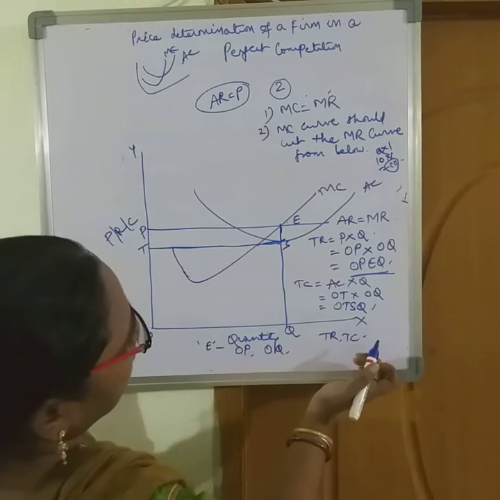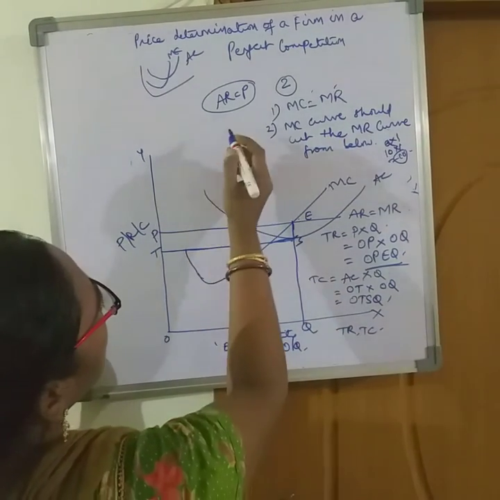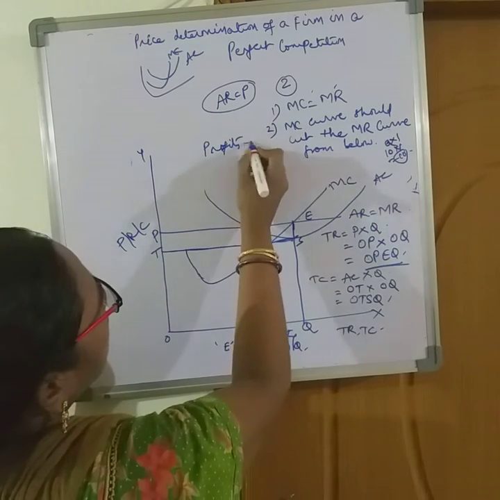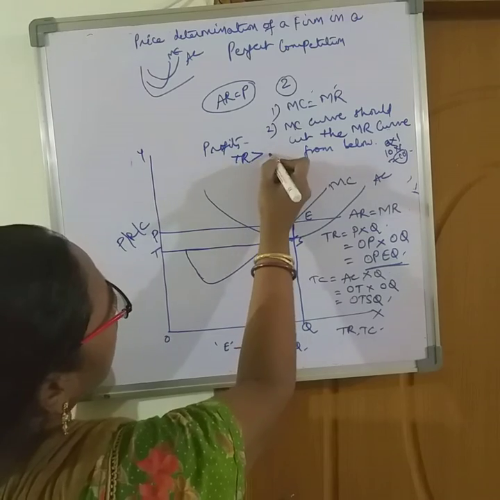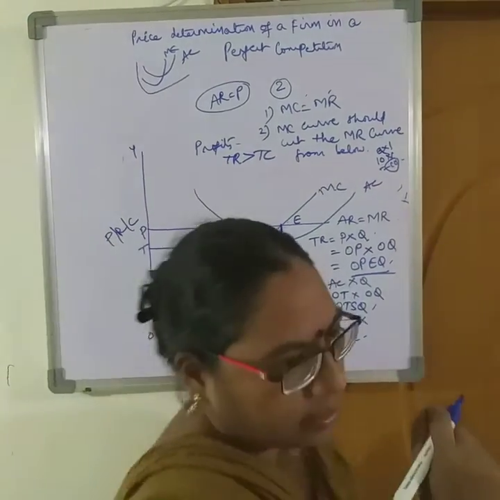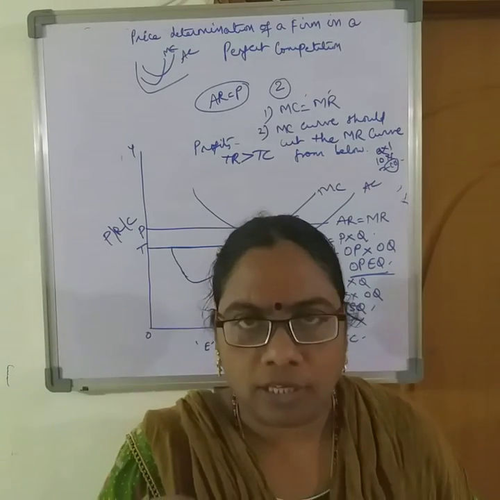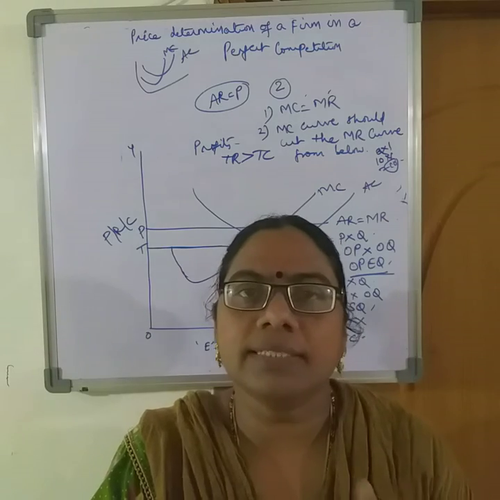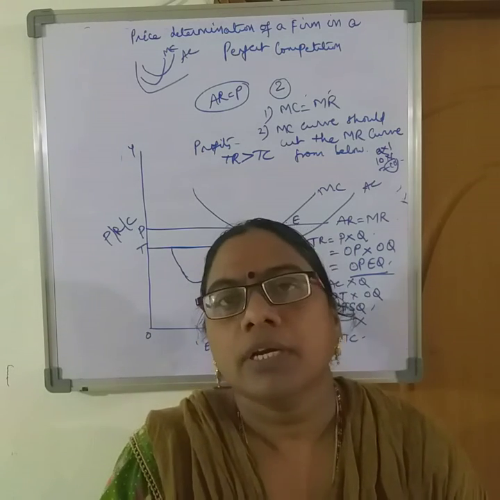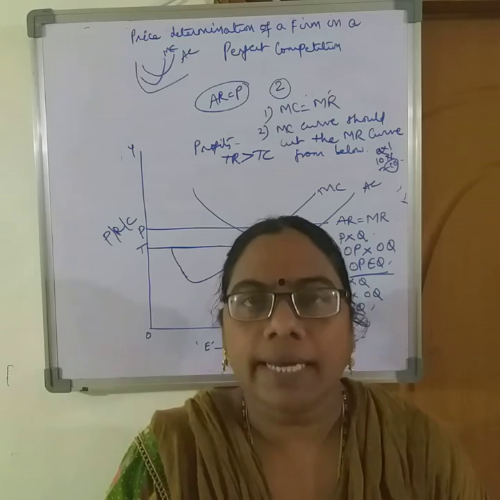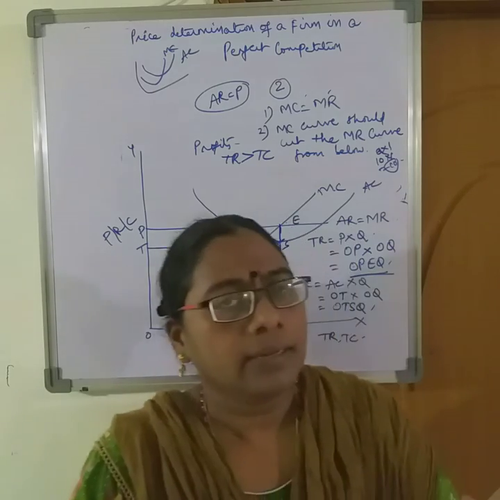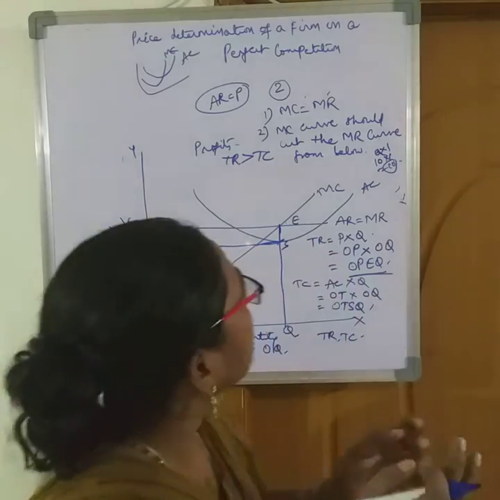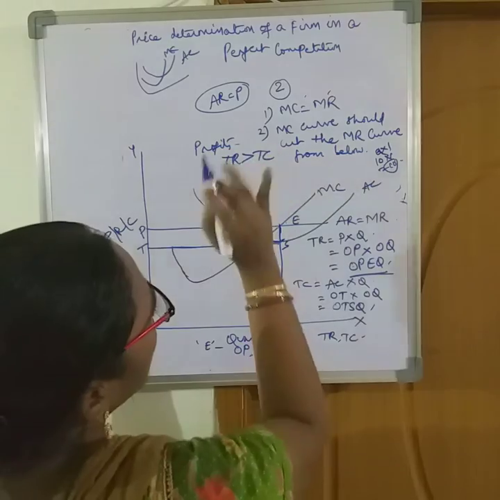Now let me explain here. In order to get profits, total revenue should be more than total cost. The firm's cost of production should be less, and by selling the units that it has produced, it should get more money. Then some balance amount will be left to the firm, and that is called profit. So total revenue should be more than total cost.